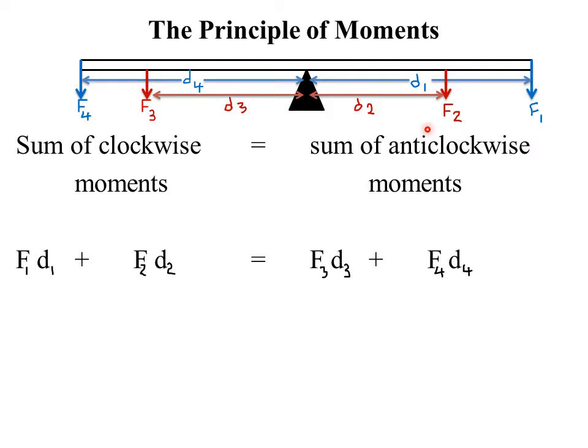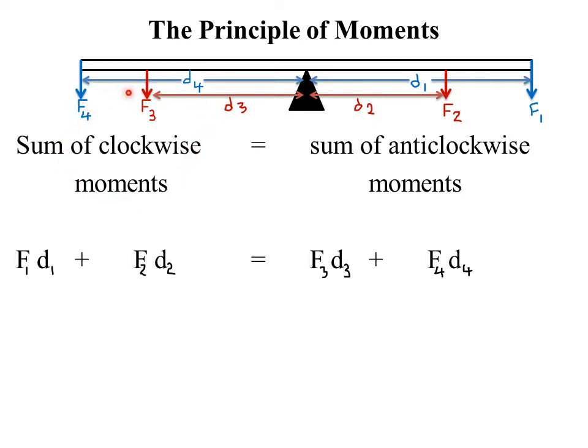Now, what do we mean by clockwise moments and anti-clockwise moments? Remember, the word clockwise comes from two words: clock and wise. When we say something is wise, for example likewise, it means it is behaving in a similar manner. A clock usually moves. That is a wall clock. The minute hand and the hour hand move in this direction. So this direction is what we are calling the clockwise direction.